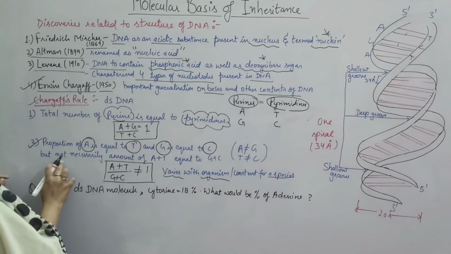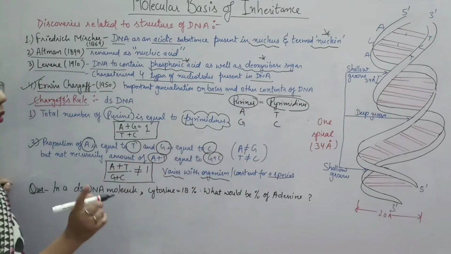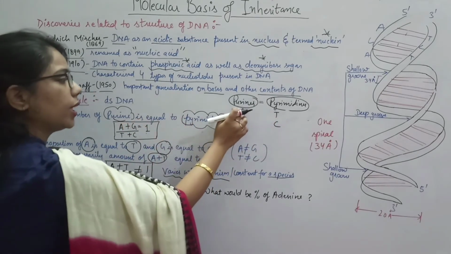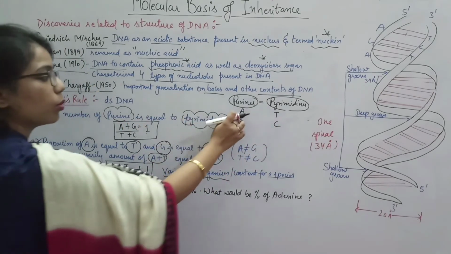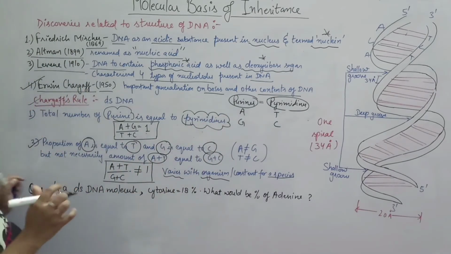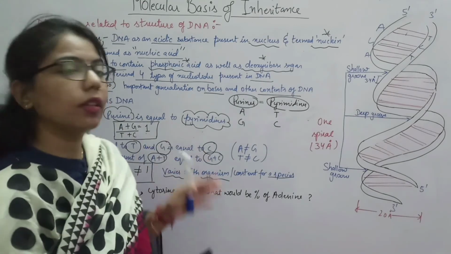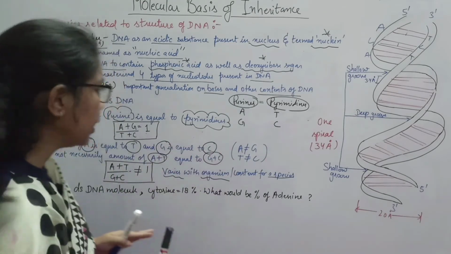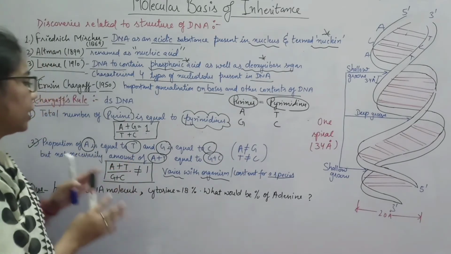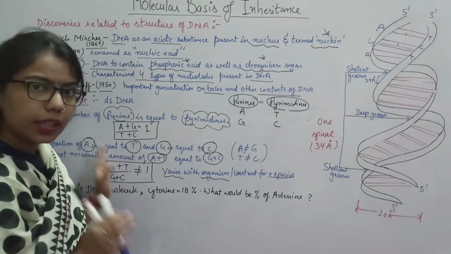Okay, constant for species, and it may change accordingly organisms to organisms. So here I have written but not necessary A plus T is equal to G plus C. OK, so we cannot say A plus T is equal to G plus C. We said that as much as A is, so much T is, but by adding both we cannot say equal value. Right here, so two things which we have concluded from this Chargaff's law, that purine will always remain equal to pyrimidine, and another one that A will always equal T and G will always equal to C, because they both are pairing with each other.